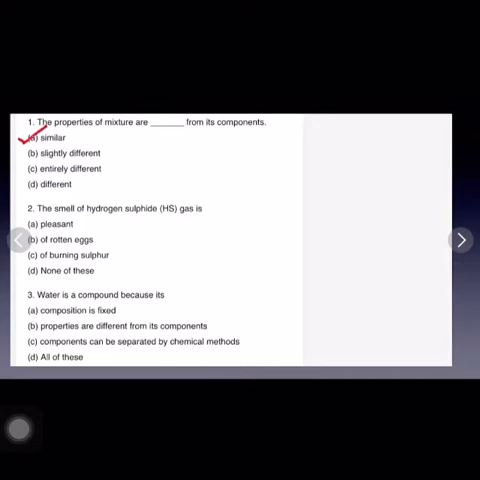Second question is the smell of hydrogen sulfide gas is basically of rotten eggs. Hydrogen sulfide smells like rotten eggs. Third question is